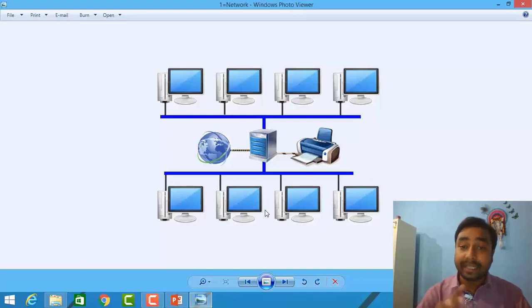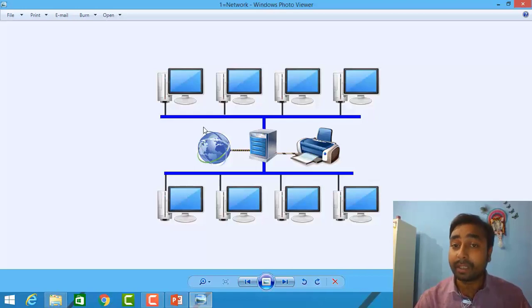Now see, my students, here you can see that a number of computers are connected together. Here is one PC, second PC, third PC, fourth, fifth, sixth, seventh and eighth. These are different machines, different personal computers connected in a network. You can also see it is connected to this server, and at the same time it is also connected with this printer. These all are connected with the help of the internet. If this kind of architecture is there, this is called a computer network.